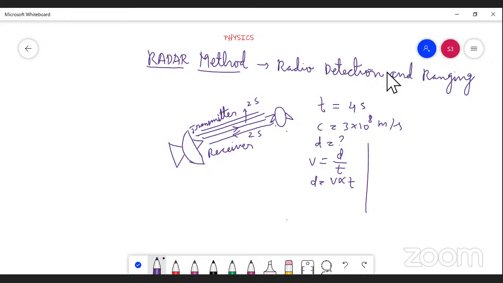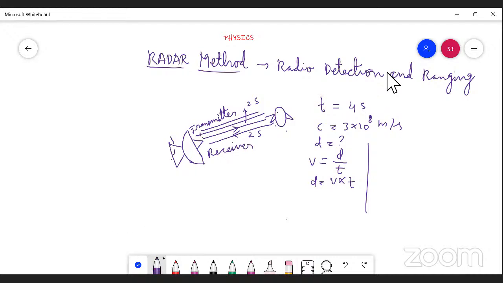So here, if we consider the distance, the distance will be double. It will move from the transmitter, from this radar instrument to this object. It will take time 2 seconds, isn't it? Again, while it is returned back from this object to this radar, during that time also it will take 2 seconds. So totally, what about the time? 4 seconds. It will take 4 seconds.